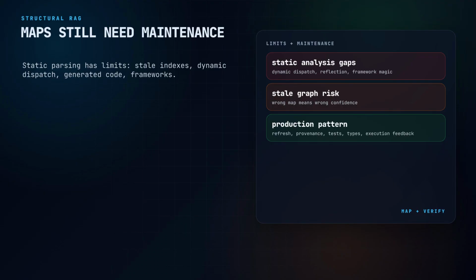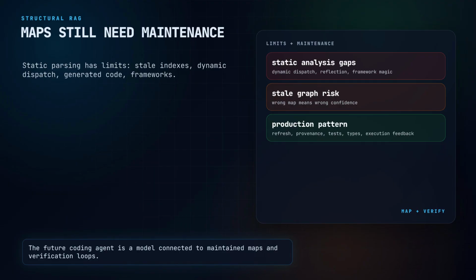It says, stop treating the repo like a bag of text. Treat it like a system. Because when an agent edits code, the question is not just what file looks relevant. The question is what the code is connected to. And if the agent cannot see those connections, it is not really navigating the codebase. It is wandering through it.